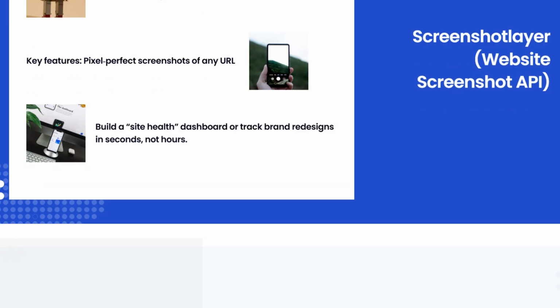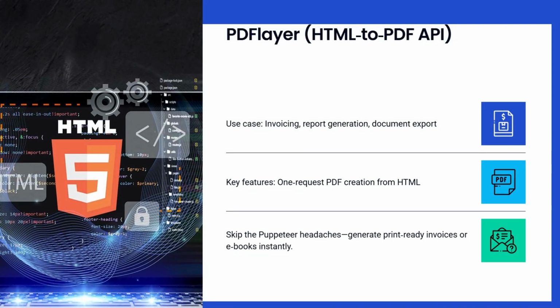PDFs, everyone hates them, everyone needs them. PDFlayer converts HTML to PDF instantly. No more spending hours trying to get Puppeteer to work properly. Picture this, a team struggling for 6 hours just to generate a simple invoice PDF. Don't be them. This API does it in one request.